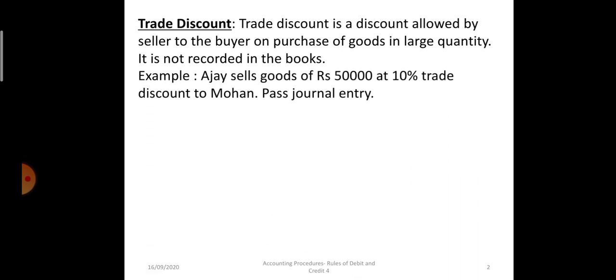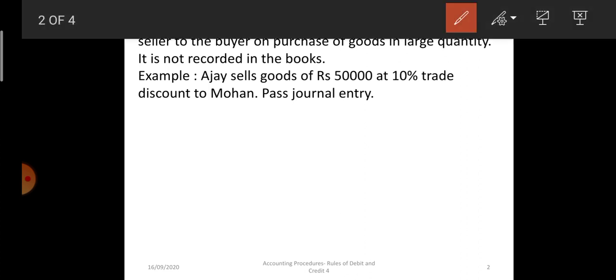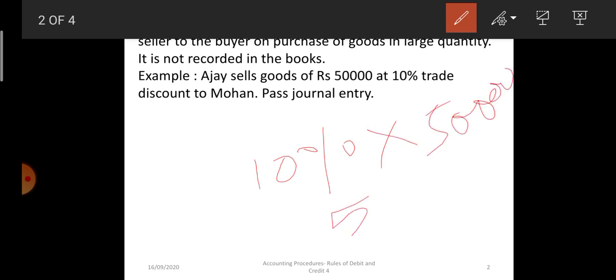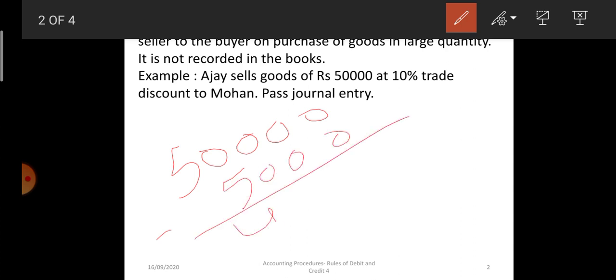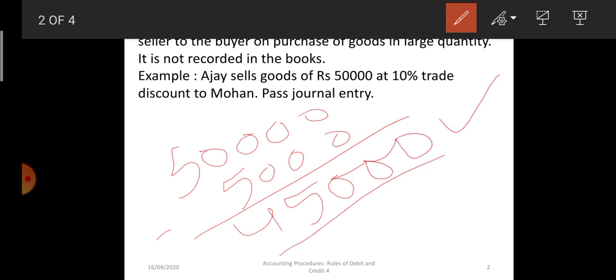We will try to understand this using one example. Ajay sells goods of rupees 50,000 at 10% trade discount. So 10% of 50,000 is 5,000 rupees. So 5,000 is the trade discount. When we deduct this 5,000 rupees from 50,000, we will get 45,000 rupees as the selling price. On this value the invoice is prepared. We will not show 5,000 anywhere in the books.